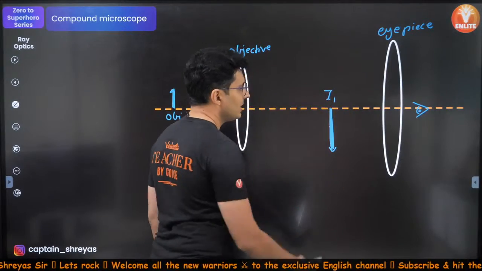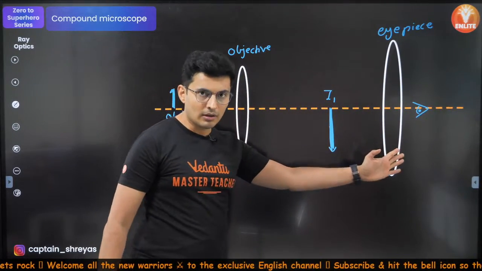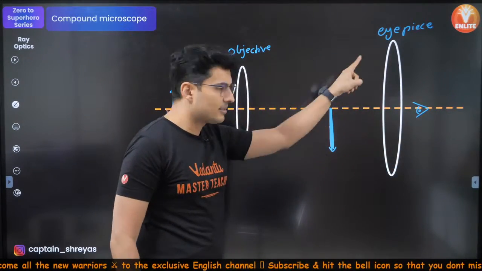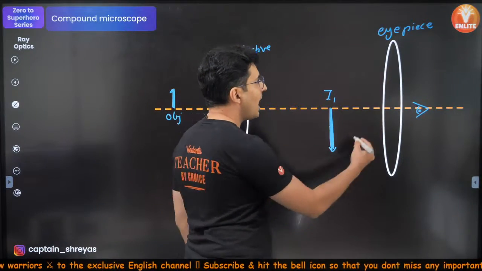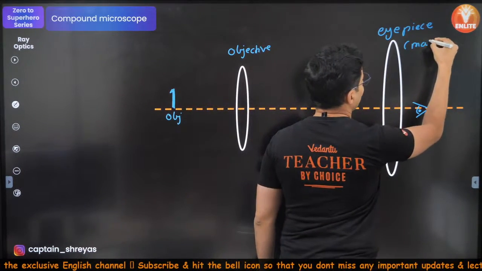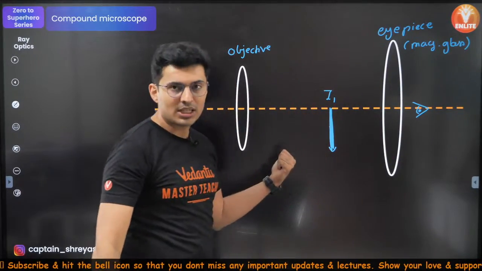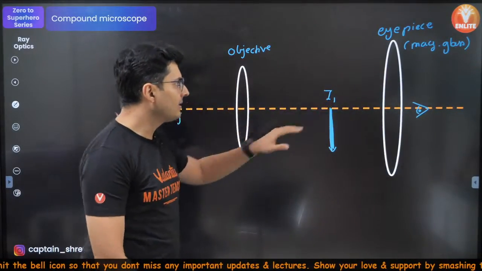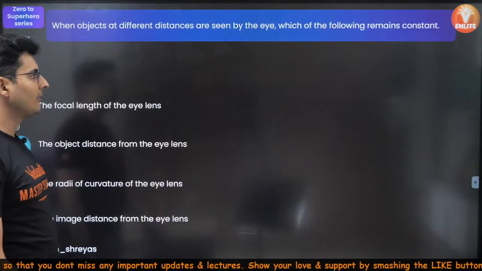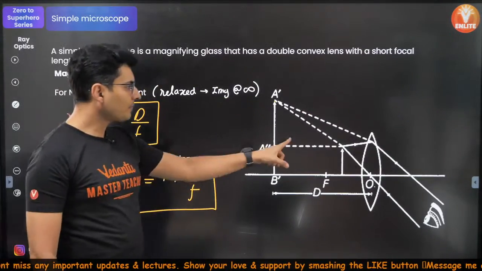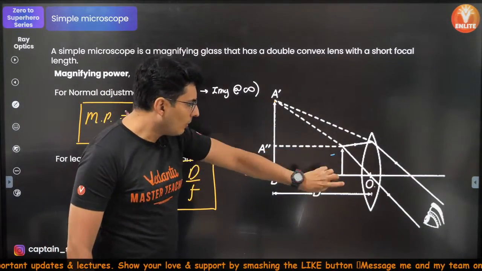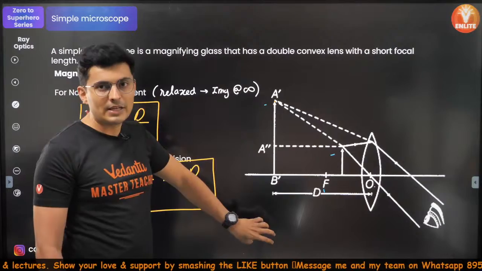This is your intermediate image, and this lens acts like a magnifying glass, the same thing which I just told you. Just that the object is inverted now, so even the image will be inverted.